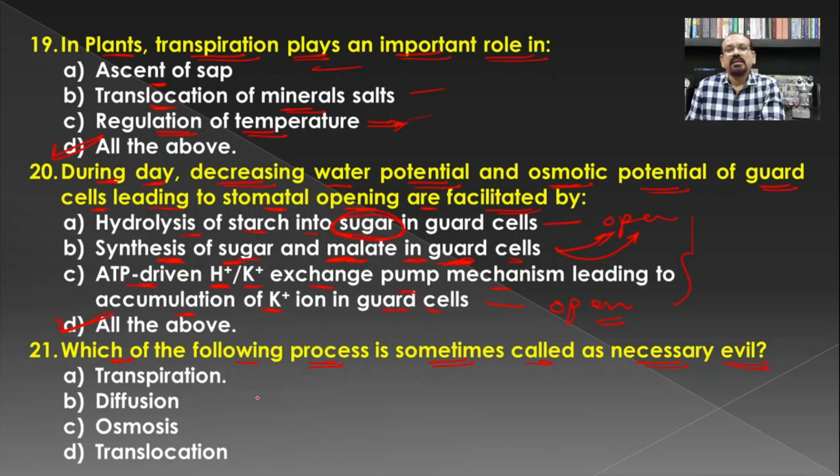Earlier we have seen that Curtis said it is an unnecessary process, because even though there is a scarcity of water in the soil, the plants still release water in the form of water vapors through transpiration. Hence it cannot be avoided by the plants, and so it is said to be a necessary evil. Transpiration is known as the necessary evil by Curtis.